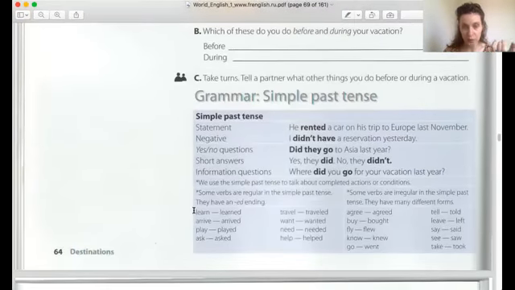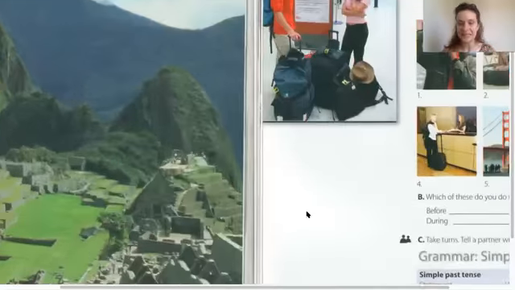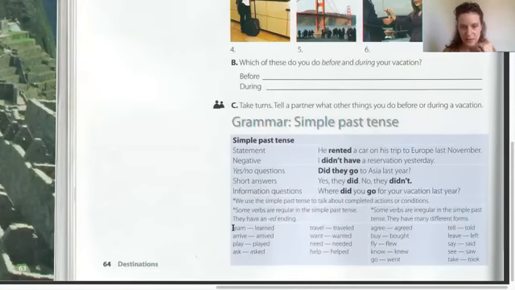So first of all, your textbook gives you a list of regular verbs. Regular means they have the -ed ending in simple past. For example, to learn, learned. Arrive, arrived. Play, played. Ask, asked. Travel, traveled. Want, wanted. Need, needed.